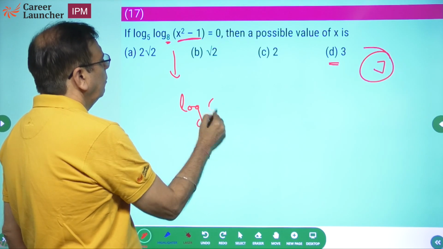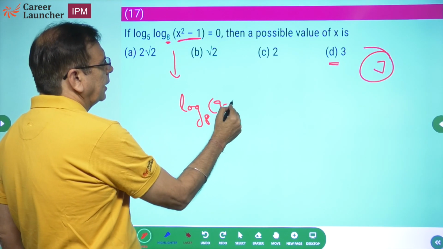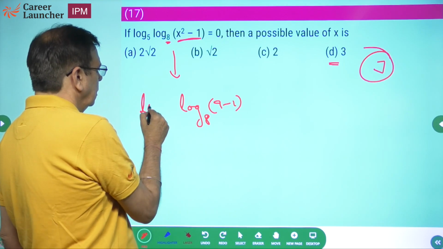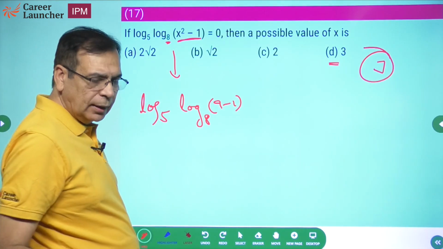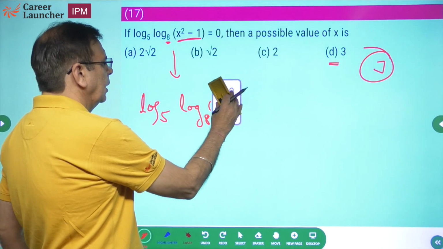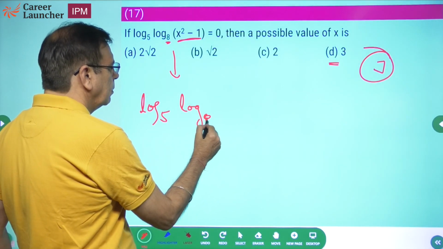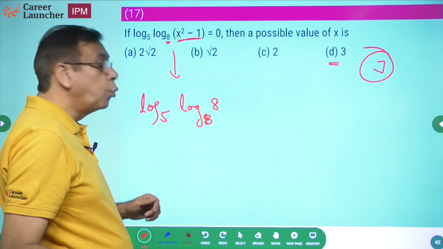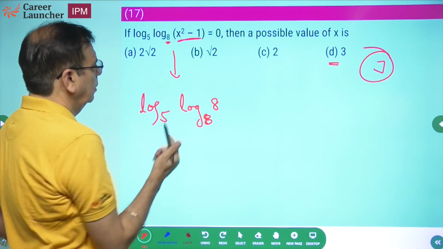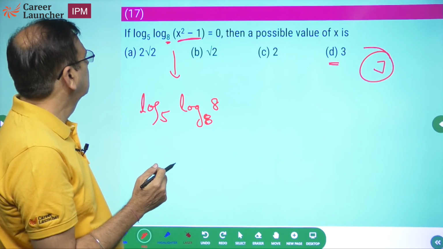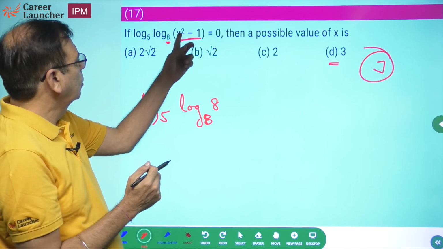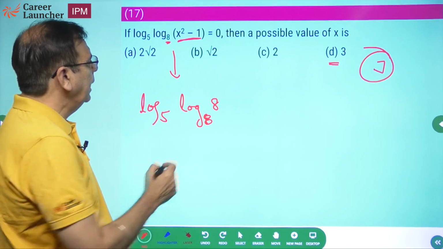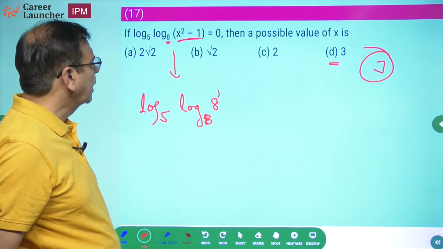Log of base 8 of 3 square is 9 minus 1. ये हो गया ना? But 9 minus 1 is 8. So what does it become? 8. Log of 8 base 8 will be 1. Okay. So log of x squared 9, 8. So 8 to power 1. Okay. So this becomes equal to 1.